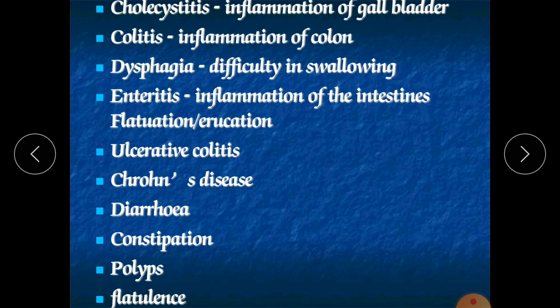Undigested food will ferment in our colon, and that fermented food will develop various gases, and those gases and bad odor will pass through our anus, which is a problematic condition. If this continues for a long period, various digestive complications can develop.